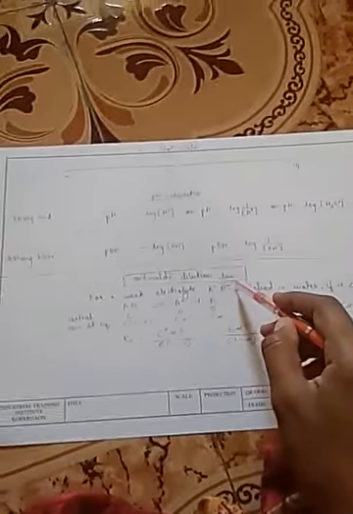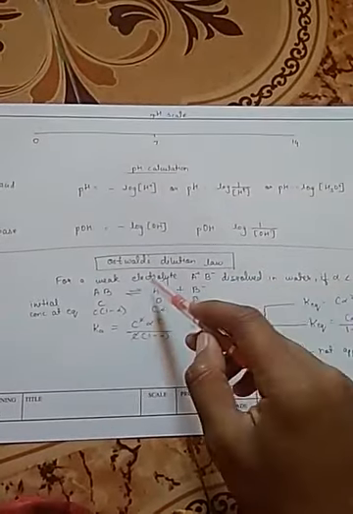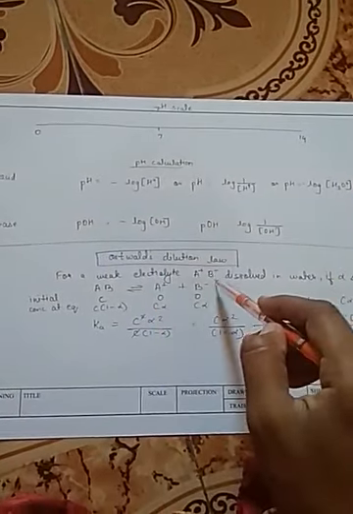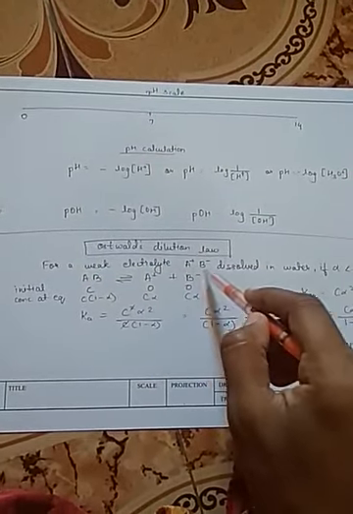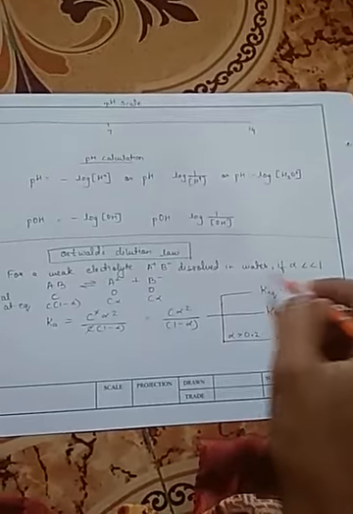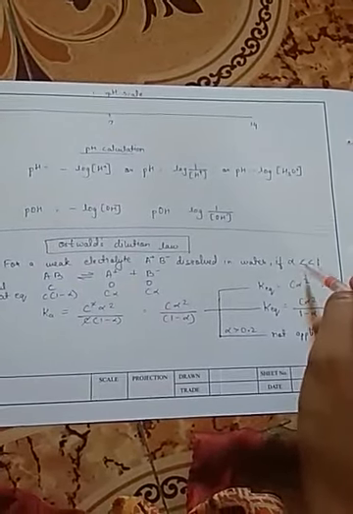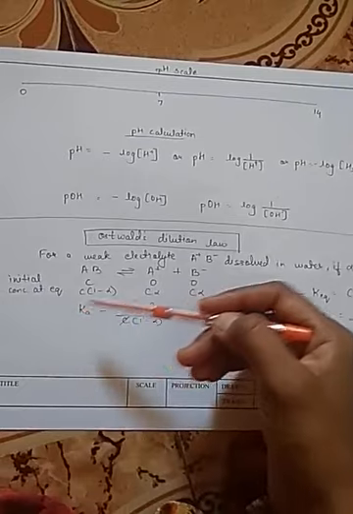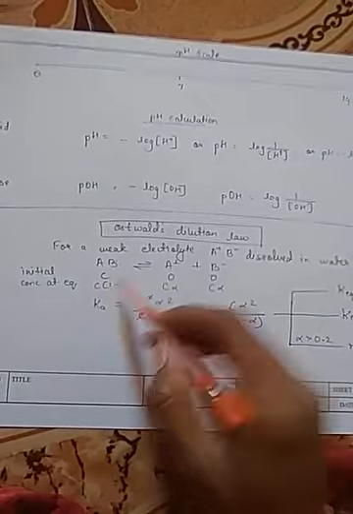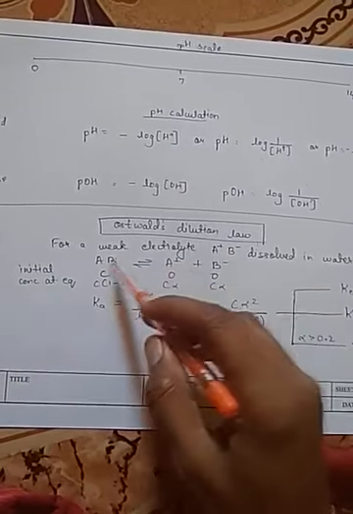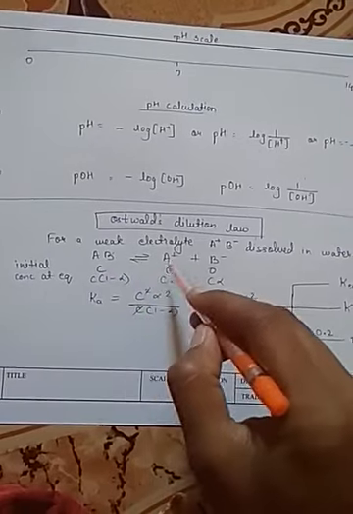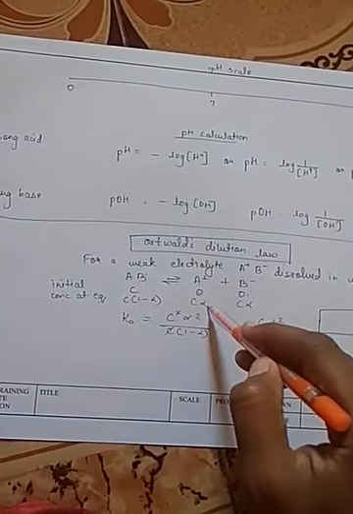The next is Ostwald's dilution law. Ostwald's dilution law is applicable only for weak electrolytes. If this is a weak electrolyte, A plus B minus, which is dissolved in water, and alpha, the degree of dissociation, is very less than 1. So AB equilibrium A plus B minus, where the initial concentration is C. Here it is for initial concentration. When you dissolve in water, A plus and B minus will be 0 initially. At equilibrium, the concentrations will be C into 1 minus alpha, C alpha, C alpha.